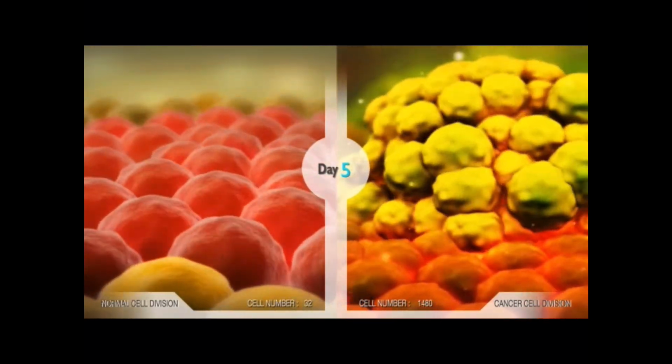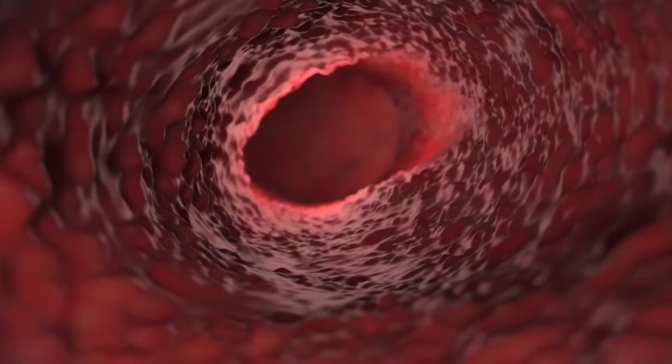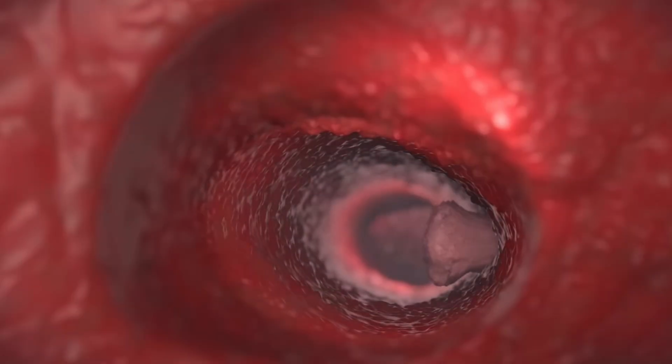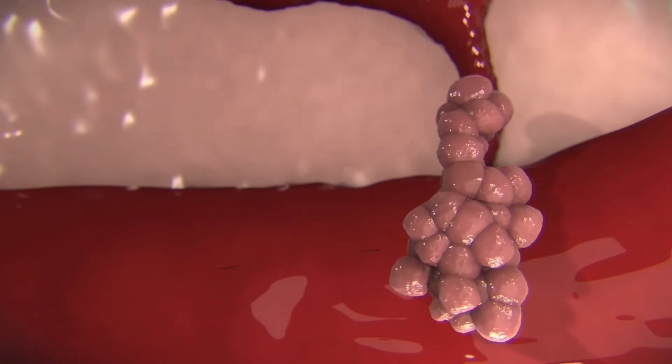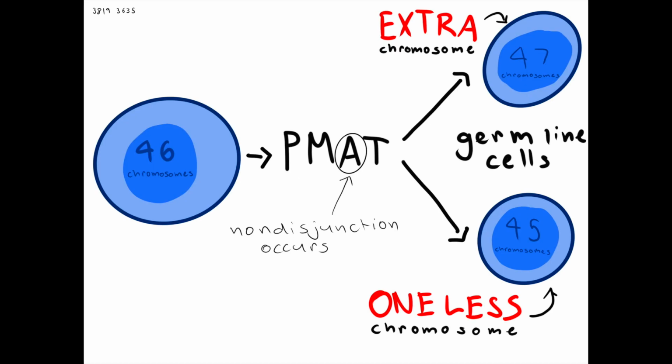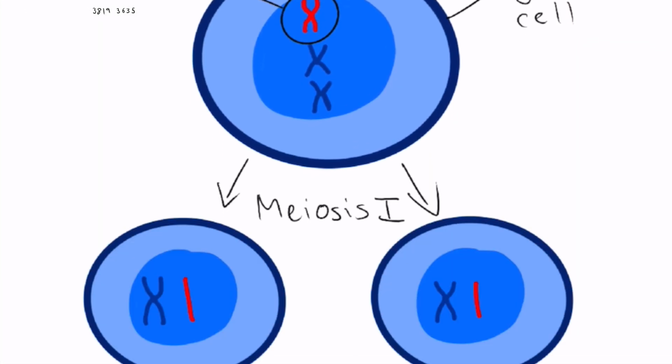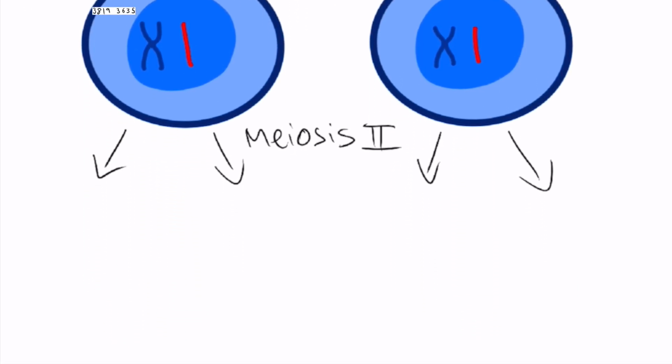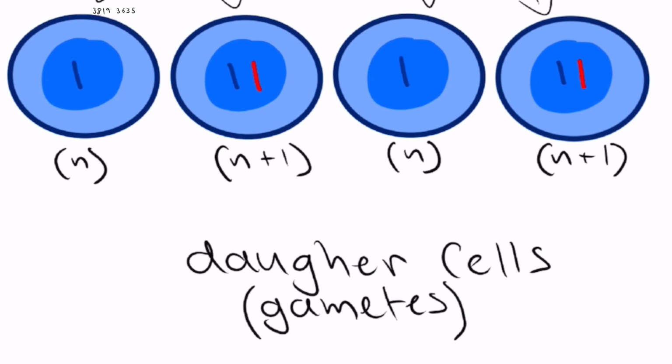Tumours formed by such cells can invade tissues, disrupt organ function, and evade the immune system, posing a significant threat to the organism's survival. Aneuploidy in the germline affects the formation of cells used in sexual reproduction called gametes. When incorrect segregation occurs in mitosis to create the germline cells, the resulting daughter cells will have 47 and 45 chromosomes. If these aneuploid germline cells then go through meiosis to produce gametes, they will create gametes with either trisomy, where the cell has an extra chromosome, or monosomy, where the cell is missing a chromosome.